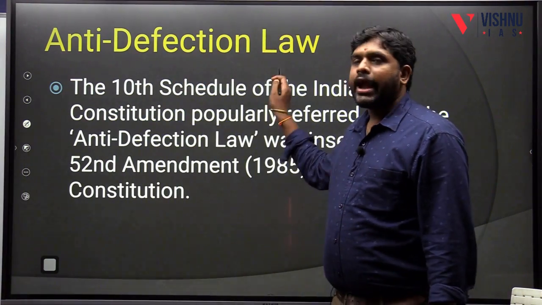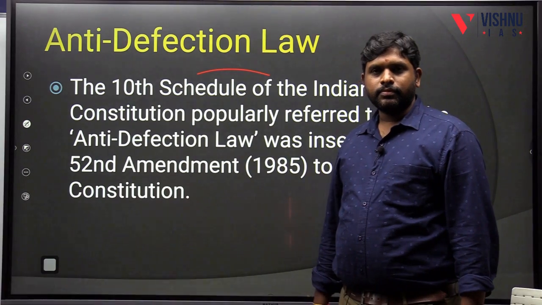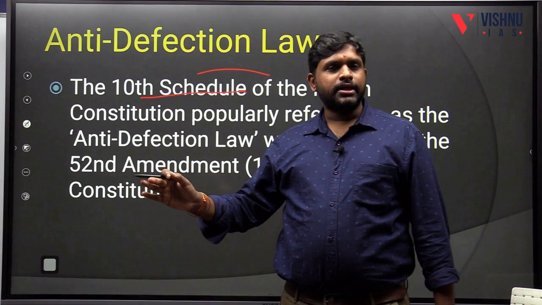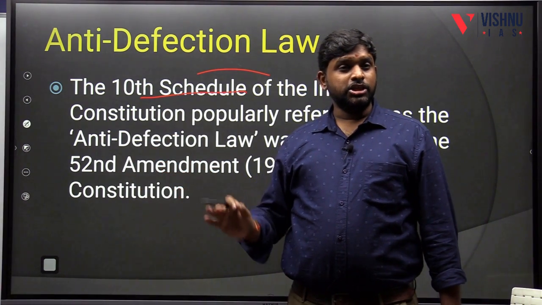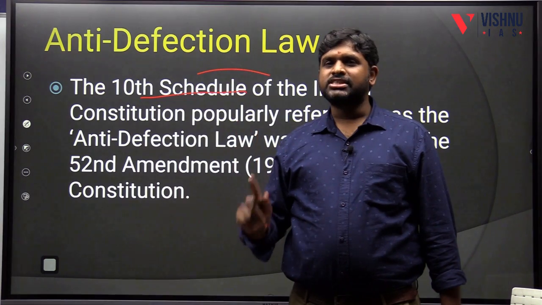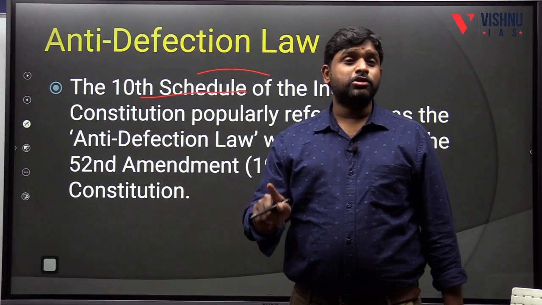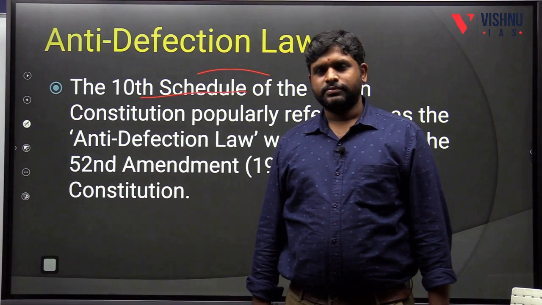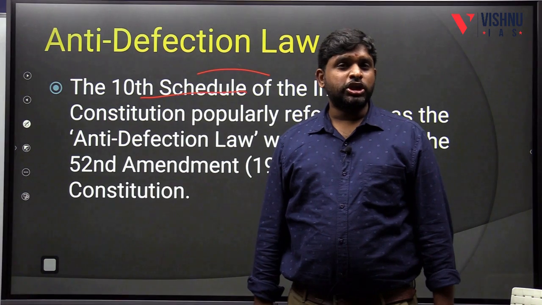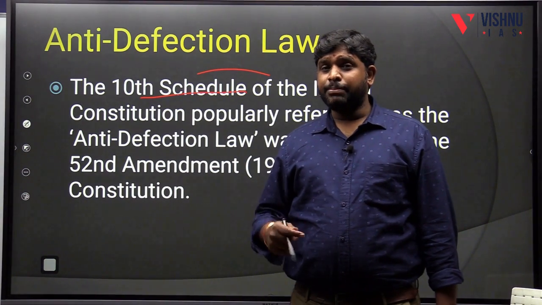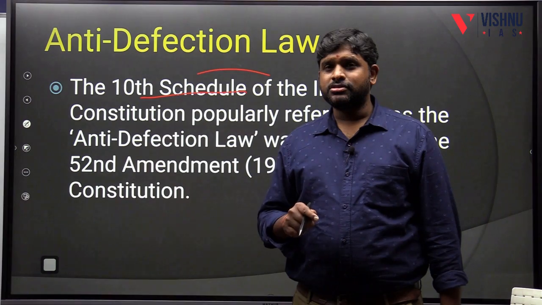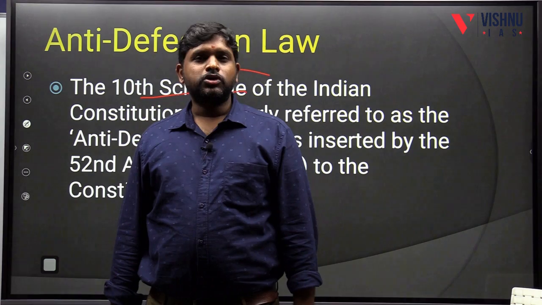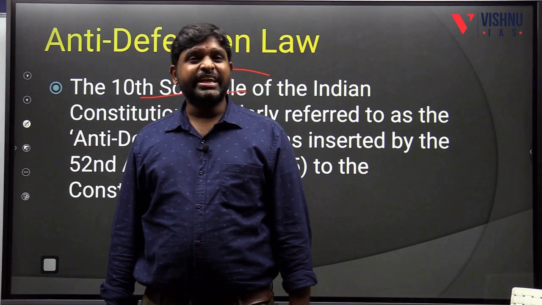The next is the anti-defection law. 10th schedule of the Constitution. Originally 8 schedules were there. The First Constitutional Amendment Act added the 9th schedule of the Constitution. The 52nd Constitutional Amendment Act added the 10th schedule of the Constitution. The 10th schedule talks about defection. If any person wins the elections on one symbol and after winning the election jumps the party, he is defecting. He is cheating the public.